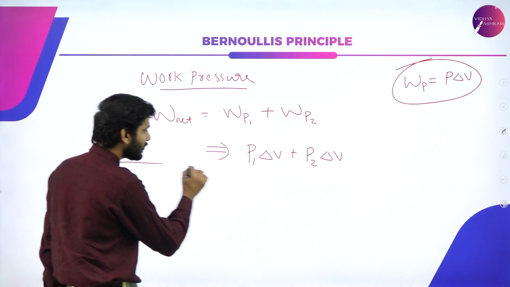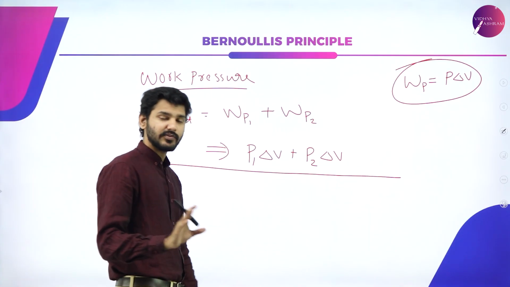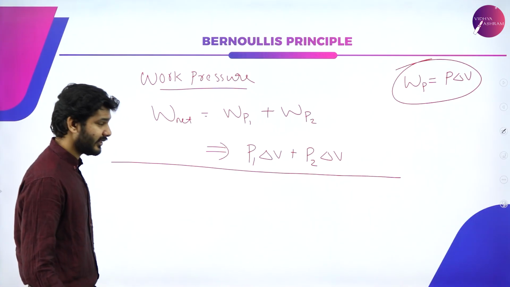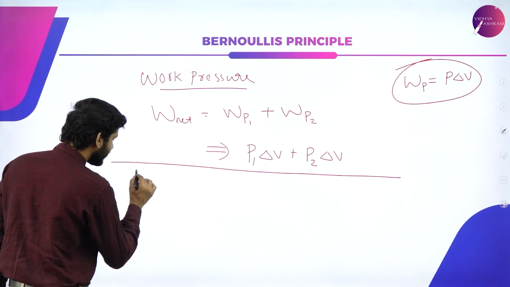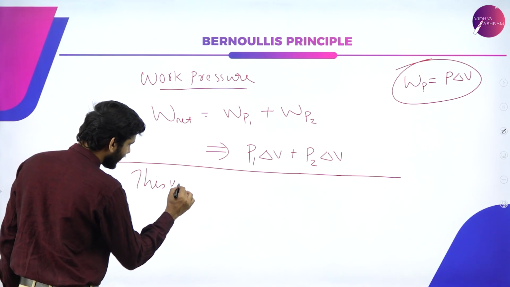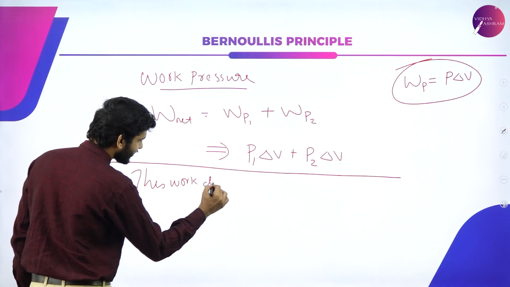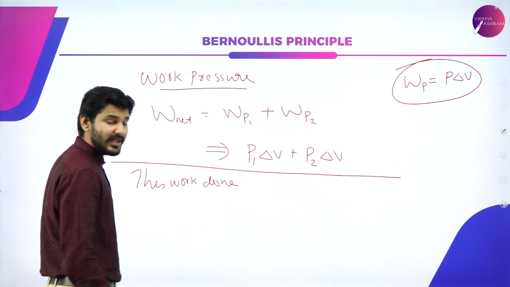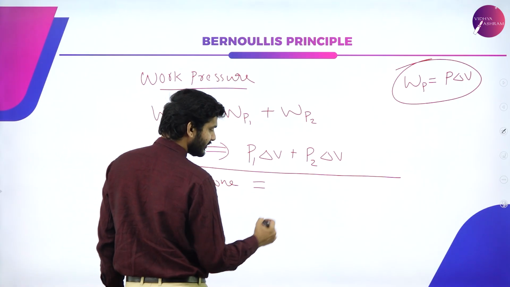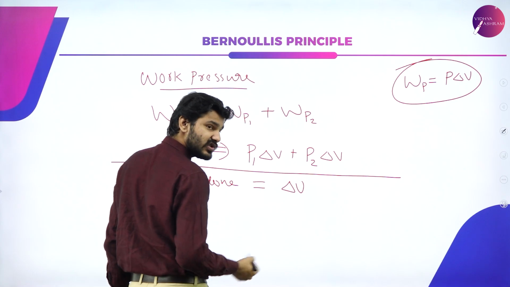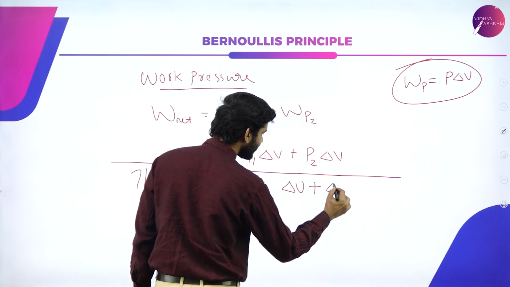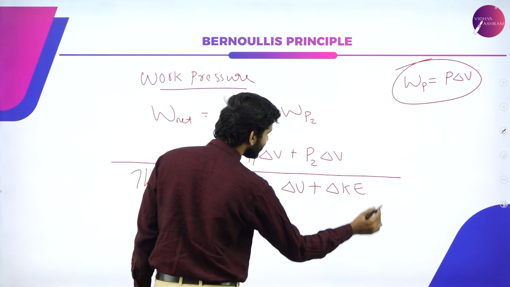And one more thing is now there, the last one step, and the equation is solved. Last one step, that is this work done will be equal to the summation of change in potential energy plus change in kinetic energy.